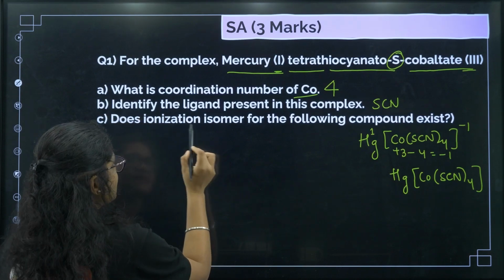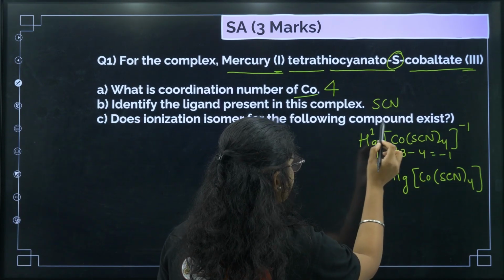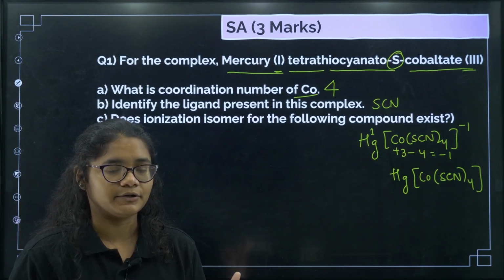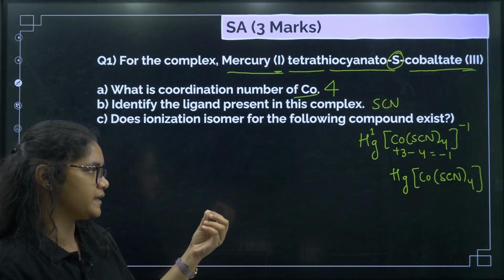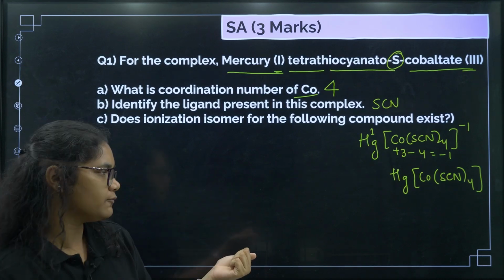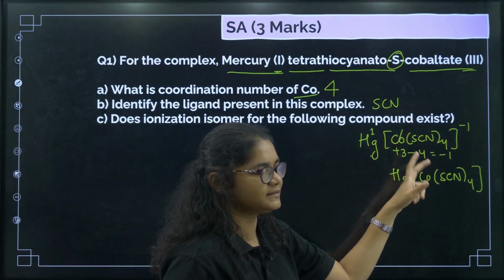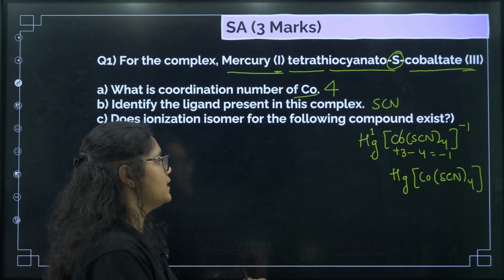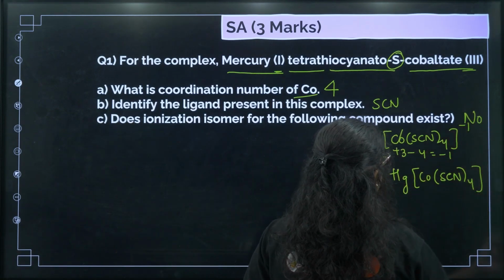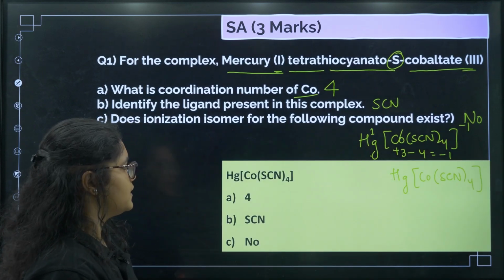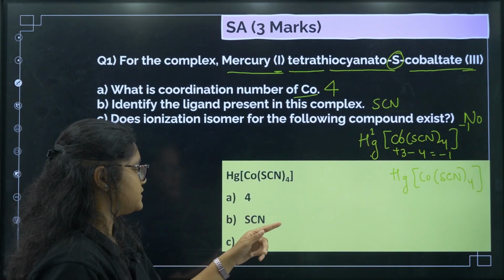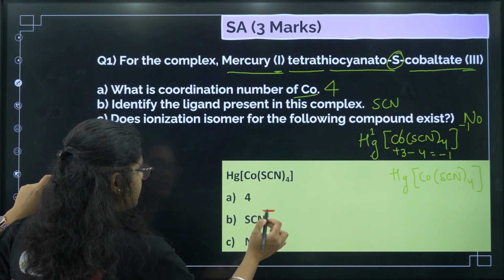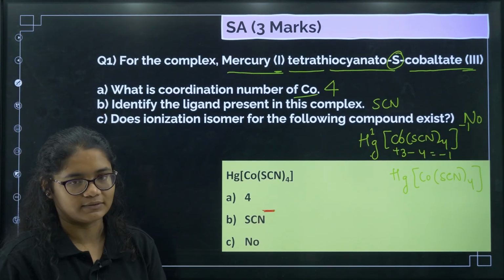Next you have, does an ionization isomer of the following compound exist? Now ionization isomerism will happen when different ions are produced on ionizing it, on dissolving in water. But here we'll get only Hg plus and this ion on dissolving. There is no chance of getting different ions, so that is why no ionization isomers exist here. So this is the compound, coordination number 4, SCN minus ligand and no ionization isomer.